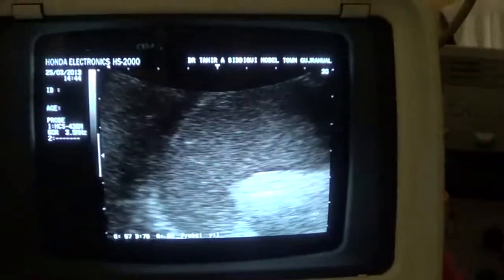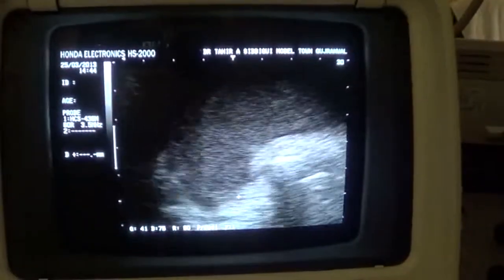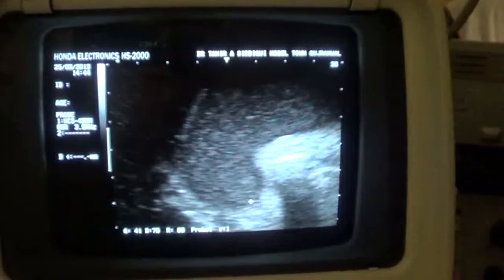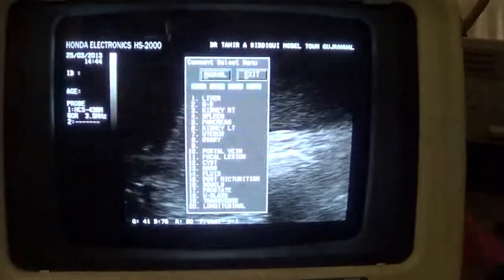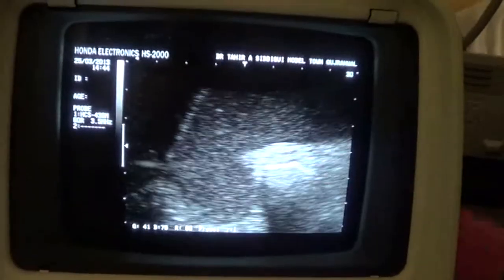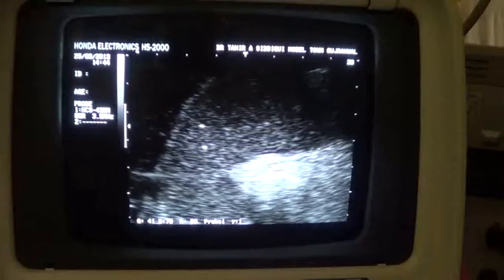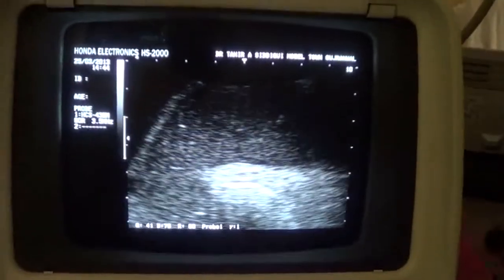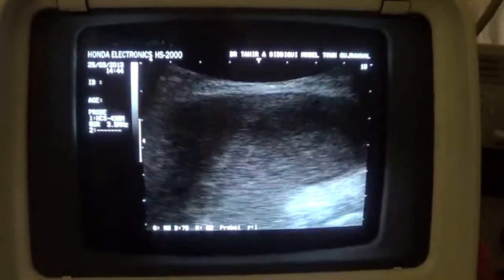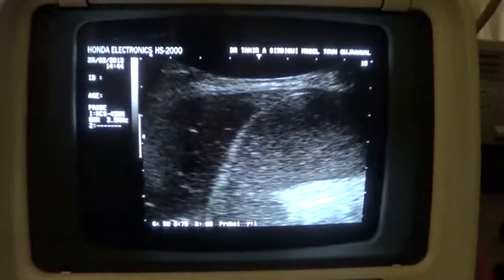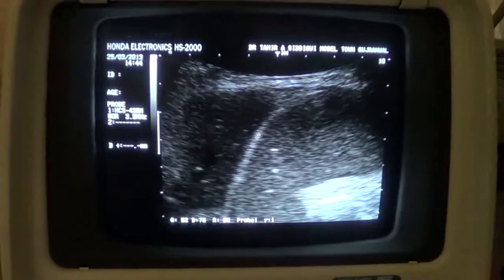Here you will come across the neck of the gallbladder. This is the neck of the gallbladder, and this is the sludge film, magnified view of the gallbladder. This is the body, and here comes the fundal region, and you can see the wall thickness, that of the anterior wall,